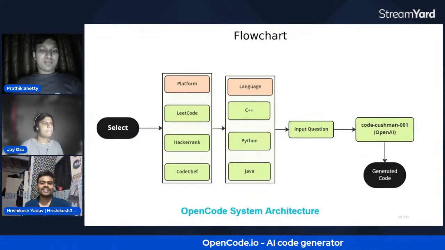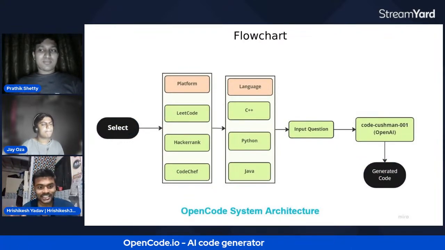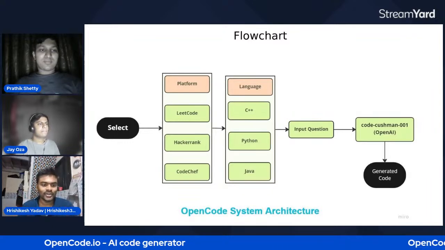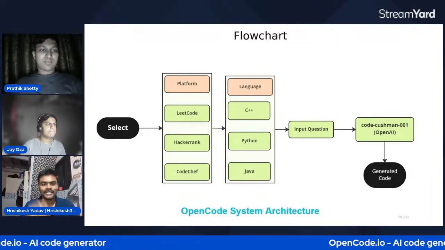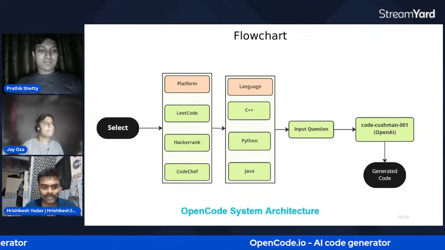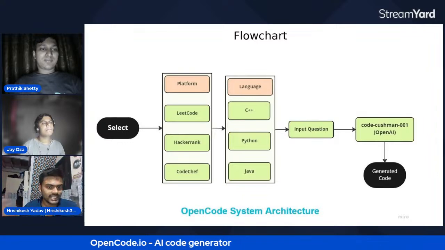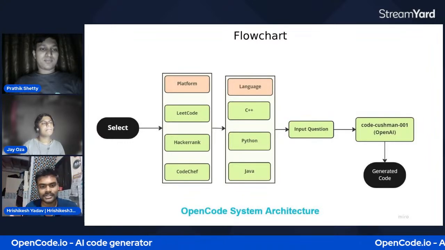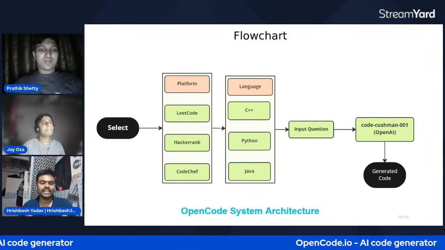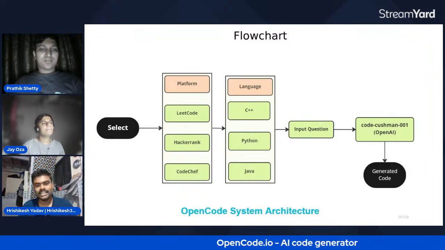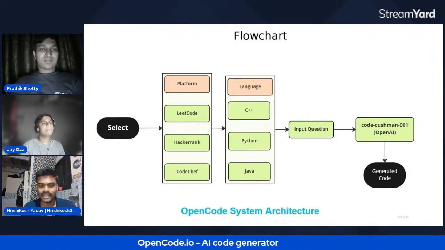Yeah, sure. Here we can see the flow chart of how OpenCode.ai works. There are multiple platforms that we can select the problem from, like Leetcode, Hackerrank or CodeChef, and the languages in which you can expect the solution are C++, Python, and Java.